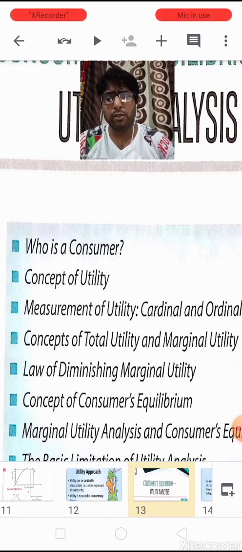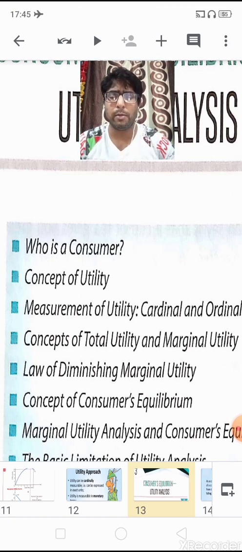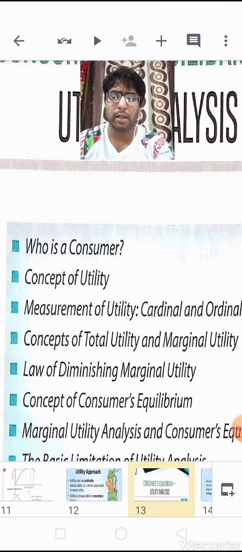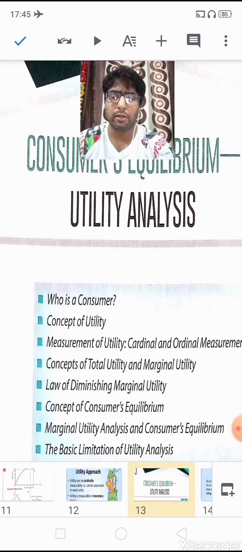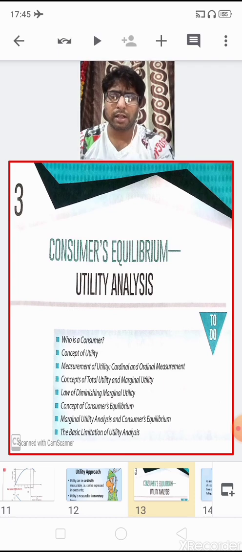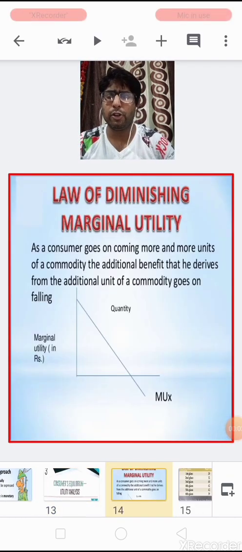We are going to learn today the law of diminishing marginal utility, the concept of consumer's equilibrium, marginal utility analysis and consumer's equilibrium, and at last we are going to learn the basic limitations of utility analysis. So children, let us start with the first topic, the law of diminishing marginal utility.